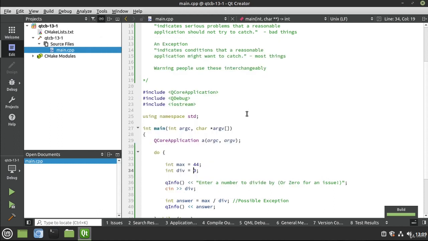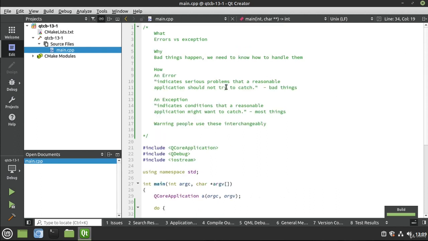Now, pop quiz, was that an error or was that an exception? It was an exception. It was something that we could have or we might want to catch. Now, because that little demonstration just hinges upon the user input, we might want to catch that. Now, when we say catch, we're going to talk about that in another video real quick here. Catching means we are going to catch it like a baseball and do something with that ball.